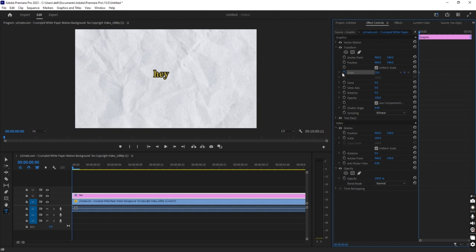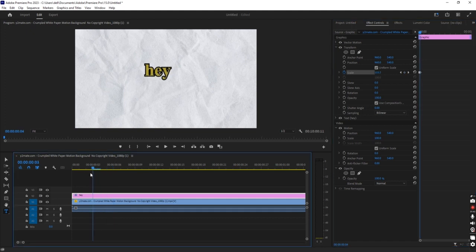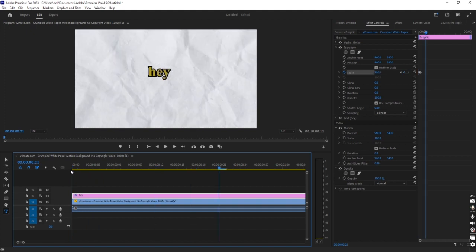Now go ahead 3 steps. Now go 3 steps ahead, 1, 2, 3, and give 120 value. Enter again, 3 steps, 1, 2, 3. Give 100. Now you can check your effect over here. See how cool this is.